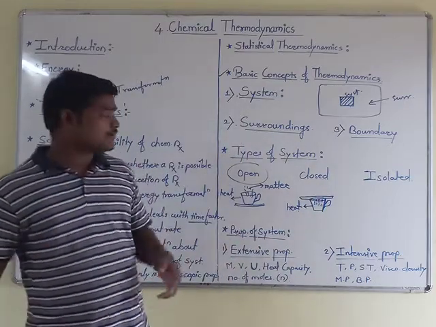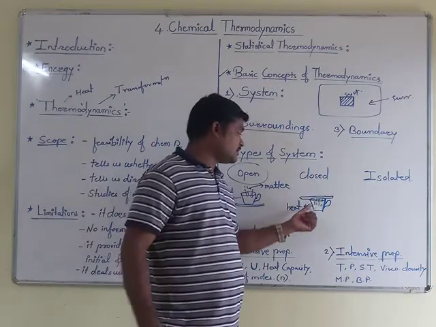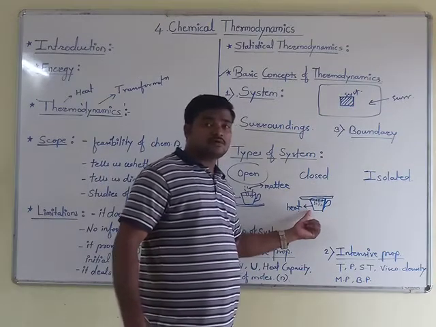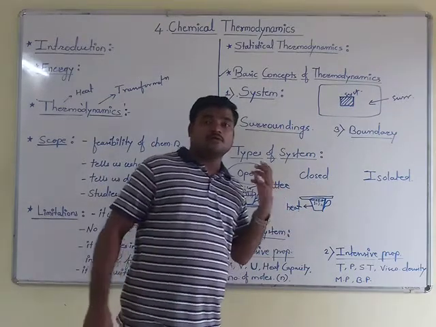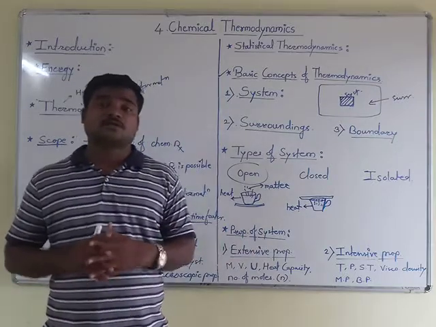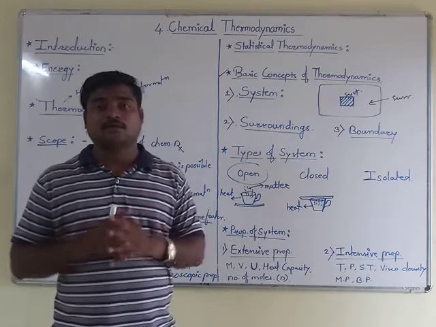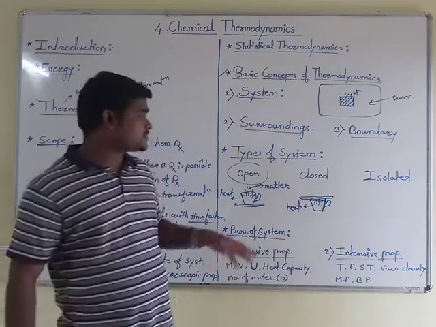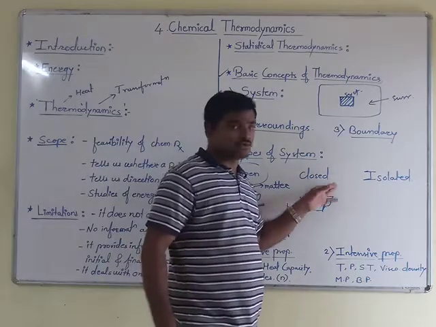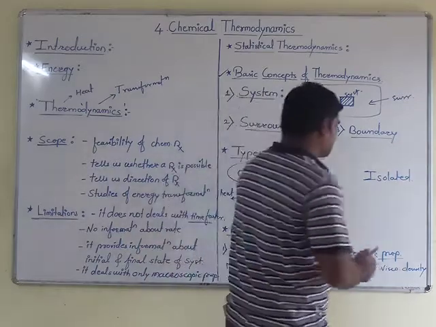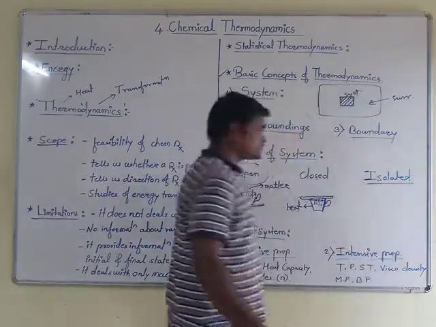And how can we define this system? The type of system where heat can be exchanged but matter is conserved is called a closed system. Okay, now we will see the isolated system.